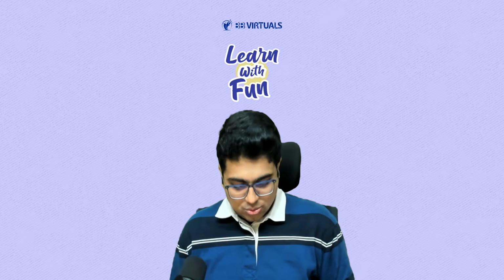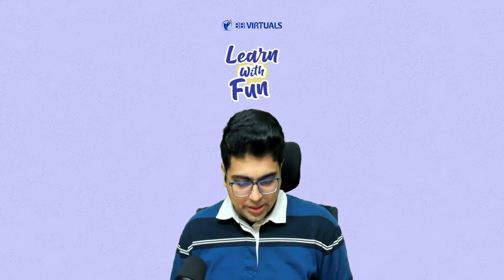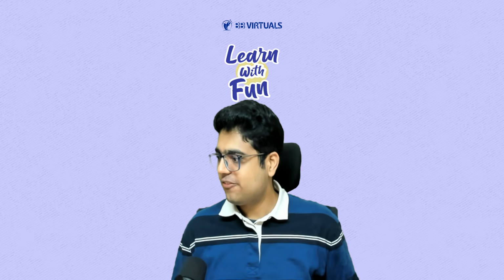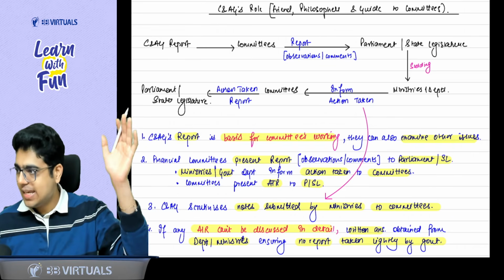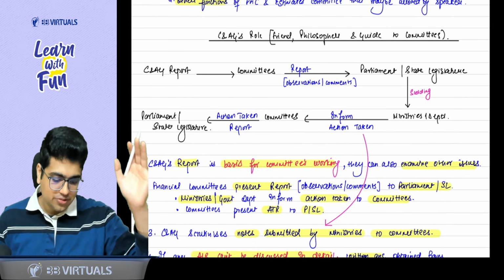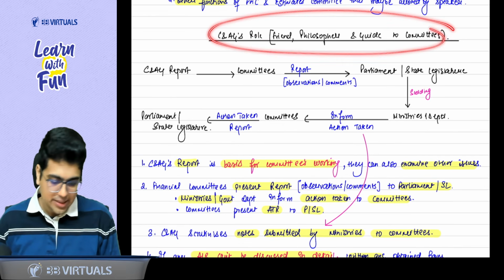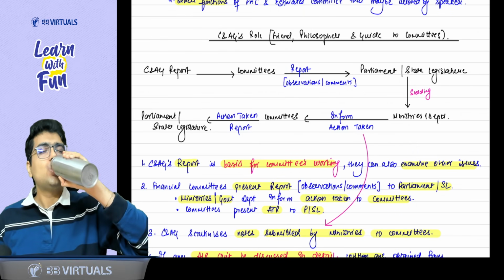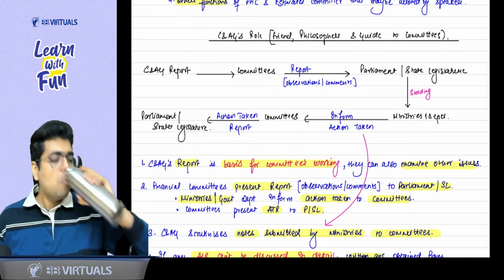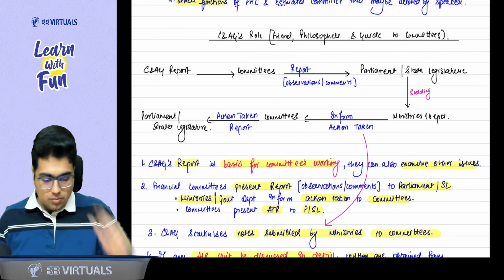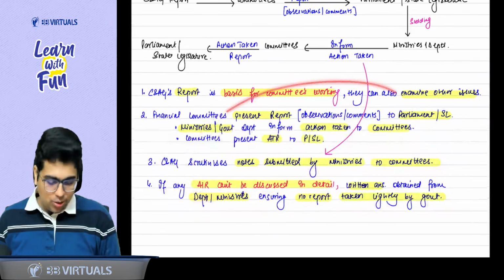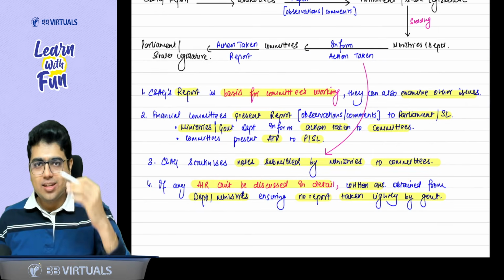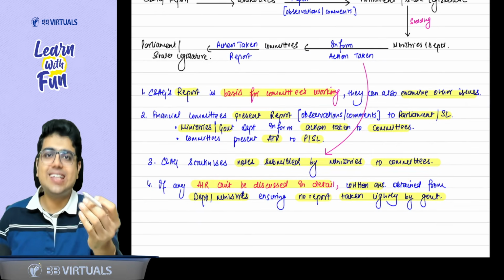Now we are moving to the next part of this topic, which is a very, very amazing part. CAG's role as a friend, philosopher, and guide to the committees. Take 2 sips. So before I teach you the theory given by ICAI, let me give you some nostalgia.